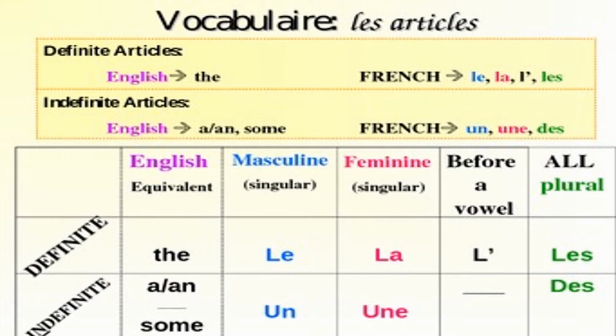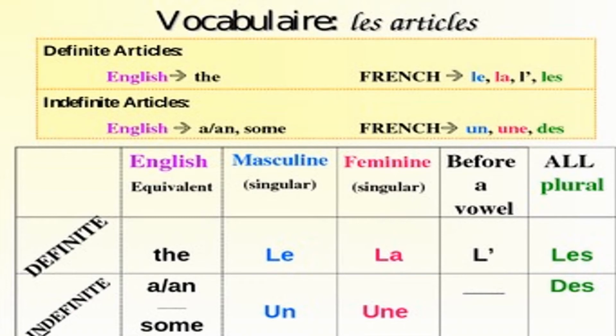Maintenant, on va parler seulement l'article indéfini. Right now, we are going to talk only about the indefinite articles. We are going to talk about the definite articles later. So, pour le nom masculin singulier, for the masculine singular nouns, on utilise un.